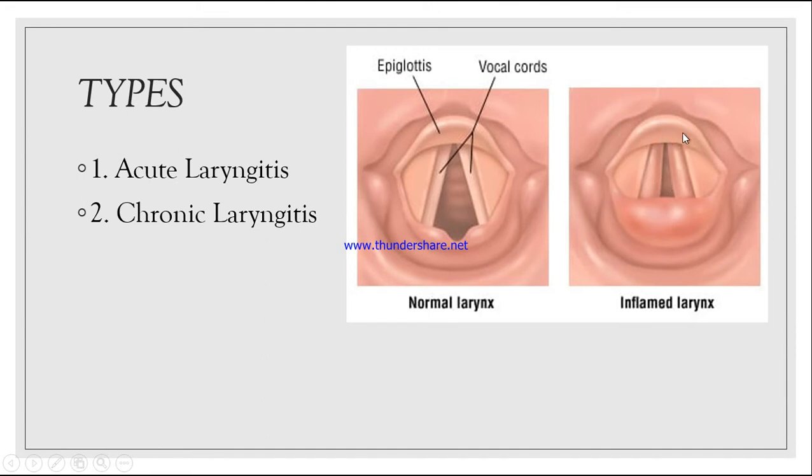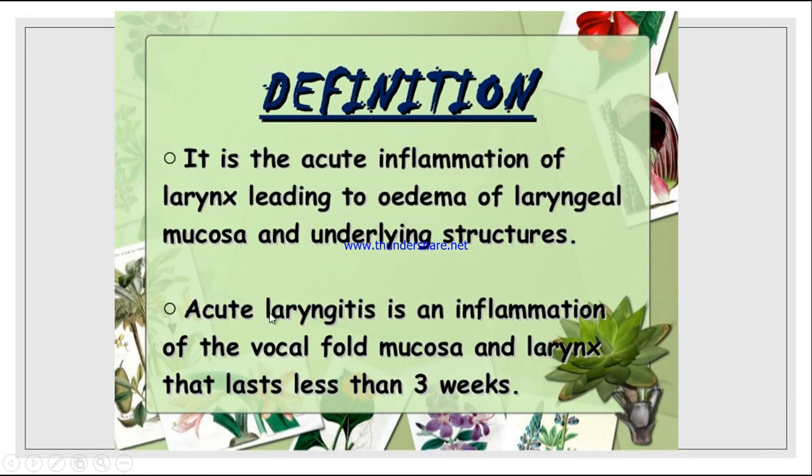This is the epiglottis. The epiglottis remains the same, but the vocal cords and the larynx are inflamed. Acute laryngitis is inflammation of the vocal fold mucosa and larynx that lasts less than 3 weeks. So any infection which is lasting for less than 3 weeks, we can call it acute laryngitis.